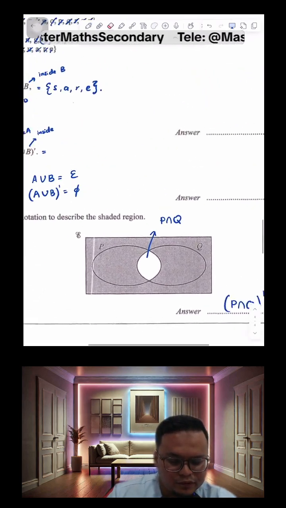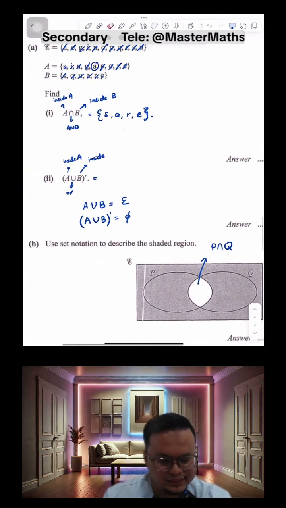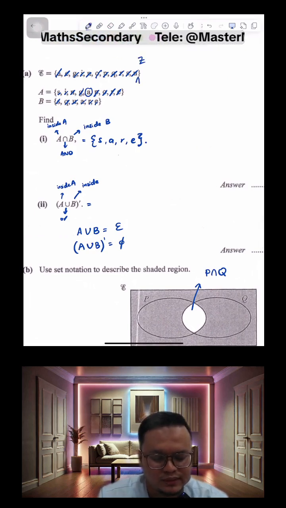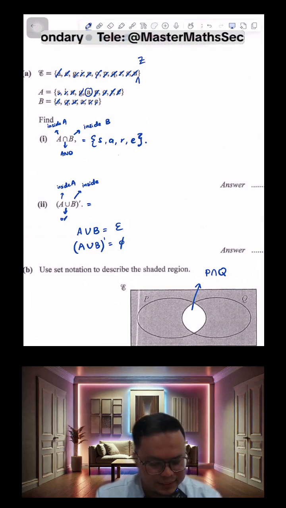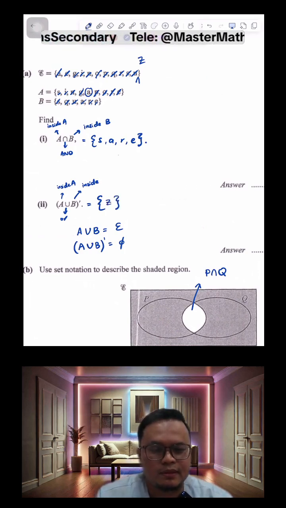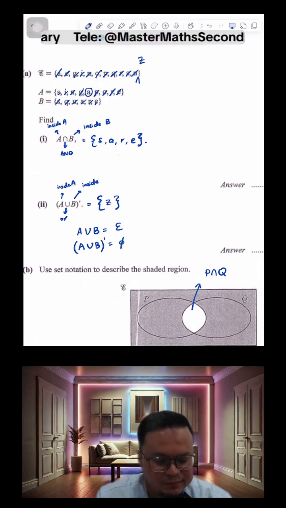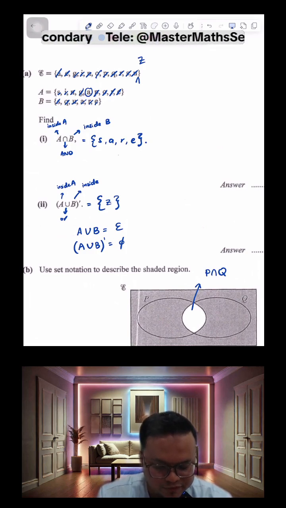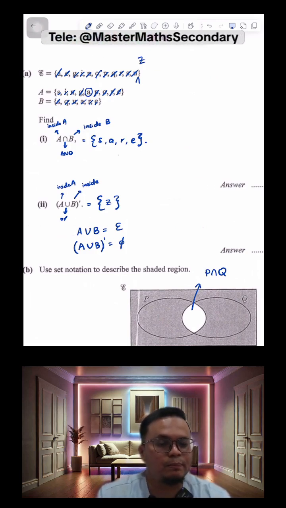Yeah, for the previous part, let's say you have an extra element, maybe Z, that was found inside the universal set but not found inside A or B. Then this set here, A union B complement, would contain the element Z. So if some of the elements of your universal set are not found inside A or B, then those elements will be found in the set of A union B complement.